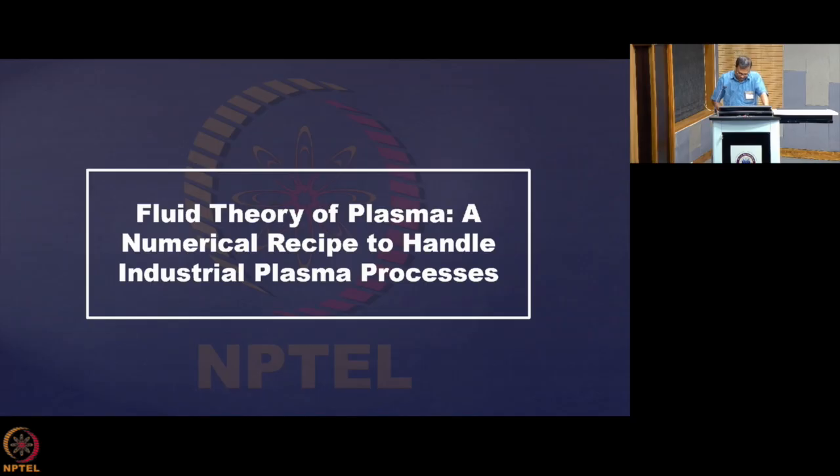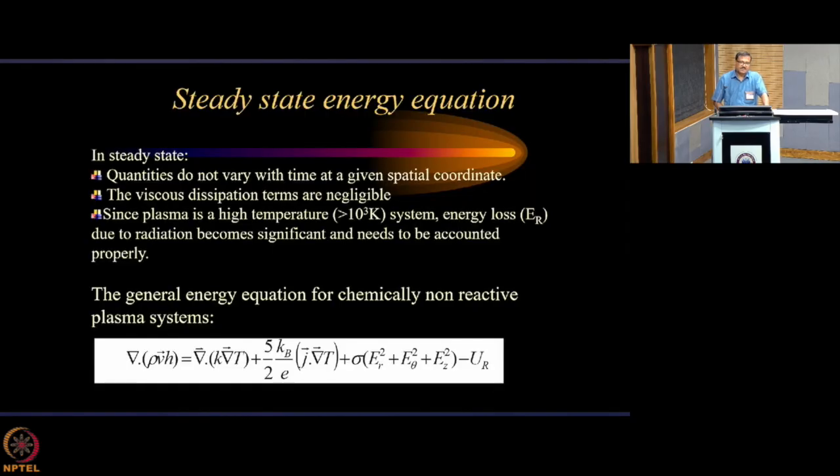Okay, so we'll be back in our next class with the net steady state energy equation and the recipe for handling this complex and complete set of equations using numerical simulation. I will just cursorily tell you the steps that are involved and give you some real life examples which have been tackled by numerical techniques solving the equations.